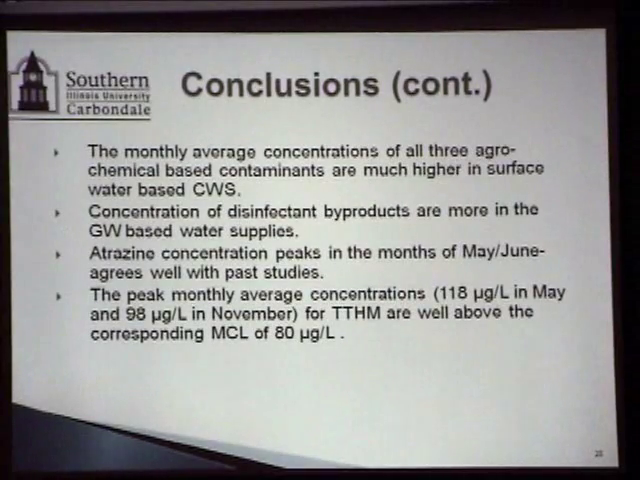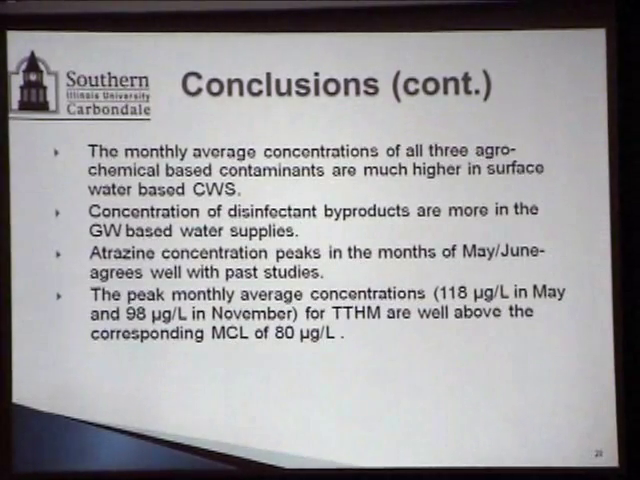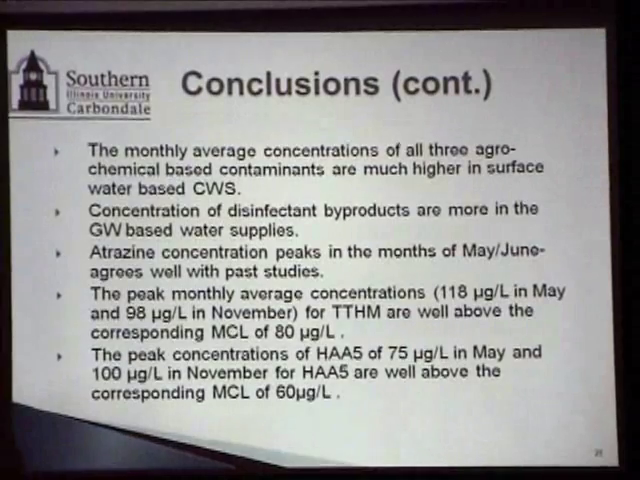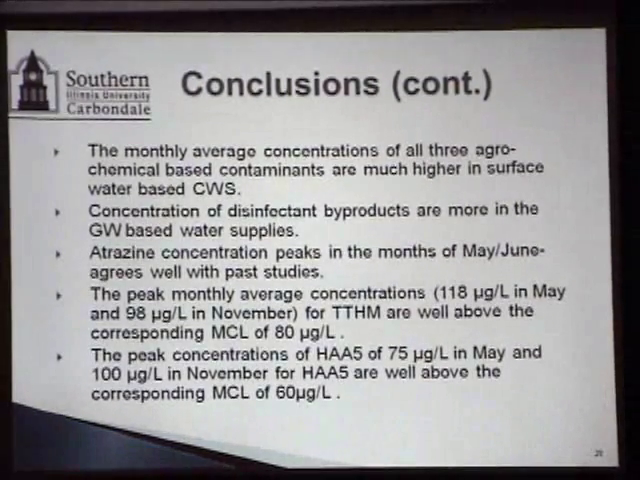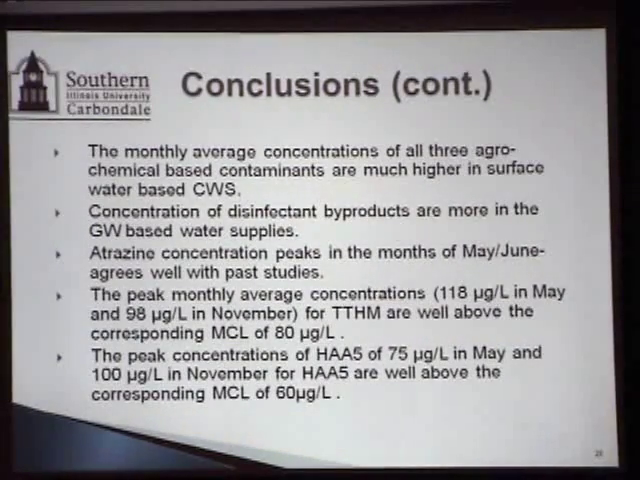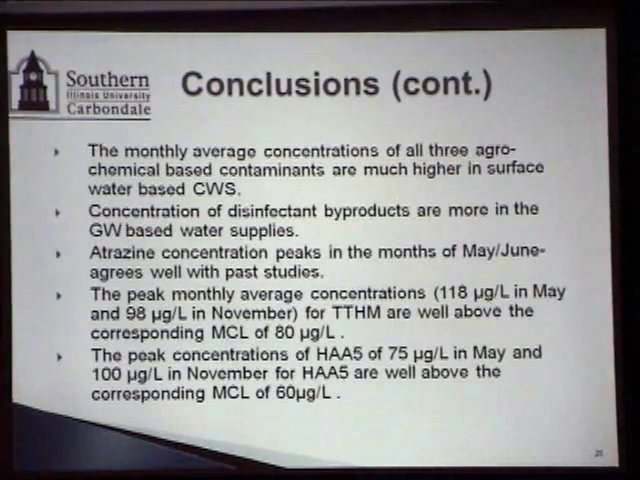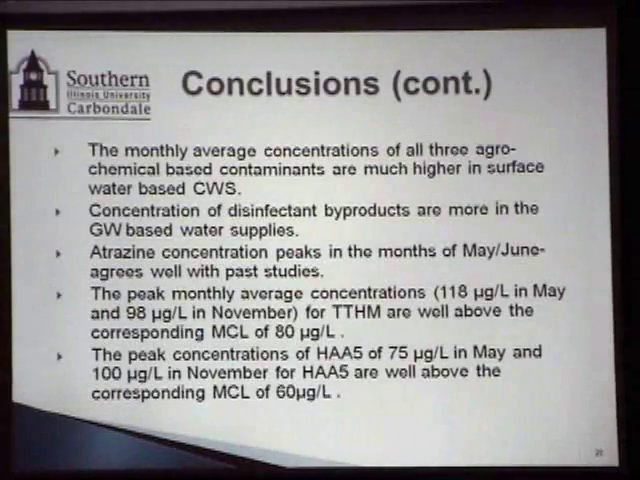That's something definitely alarming. In fact, 10% of all the observations that we had indicated these measurements being higher than the maximum concentration limit. I'm sure somebody is doing something about it. Peak concentration of haloacetic acids is also the same way. They peaked in May and November, with 75 micrograms per liter and 100 micrograms per liter as the peak concentrations, and that was way above the maximum concentration limit set by the EPA.